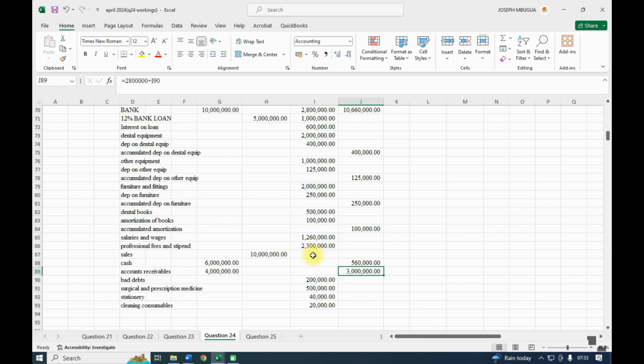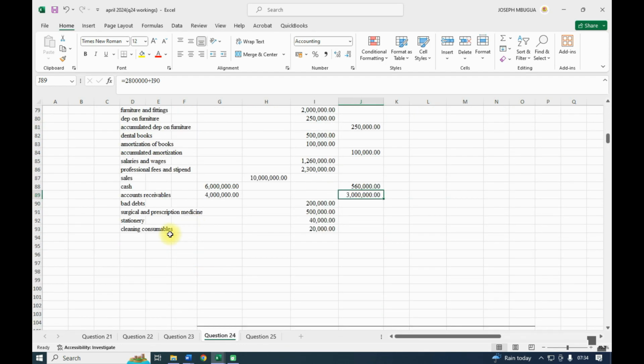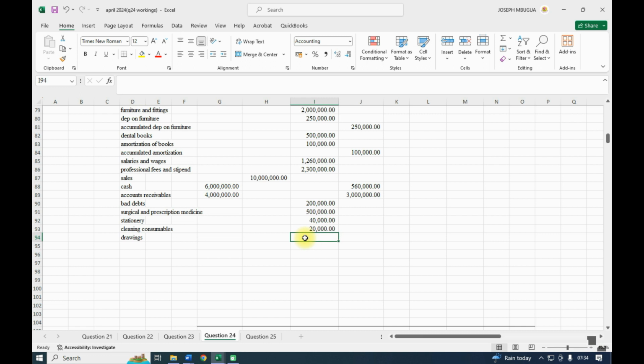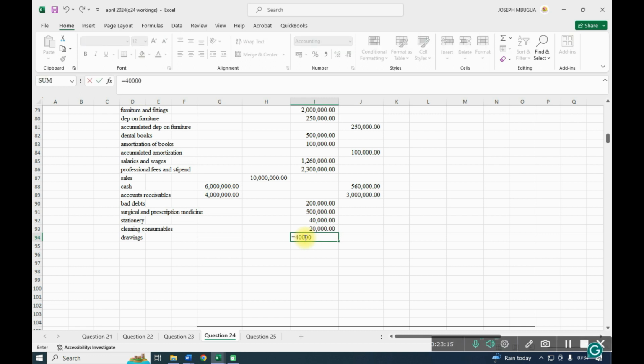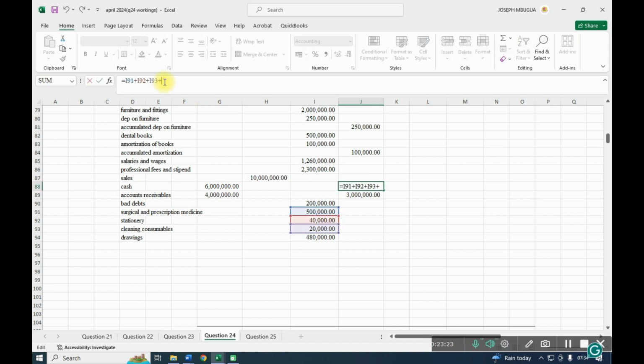And we are also told that cash drawings for personal use by Miriam averaged 40,000 per month. By the end of the year, only 120 was available in office safe. So we have drawings for 40,000 per month. This will be 40,000 by 12, which will be 480. So here we shall add 480. I will not use the cell reference.